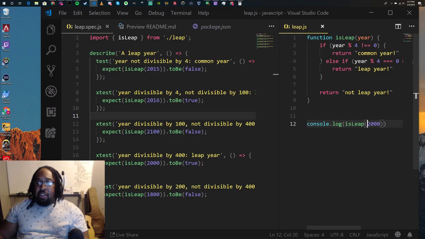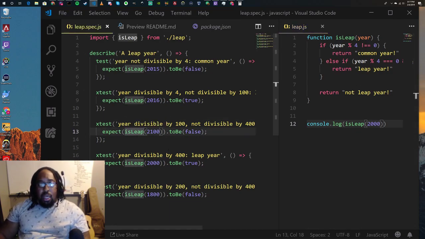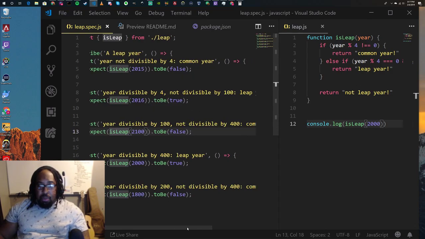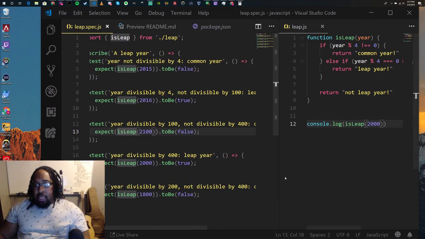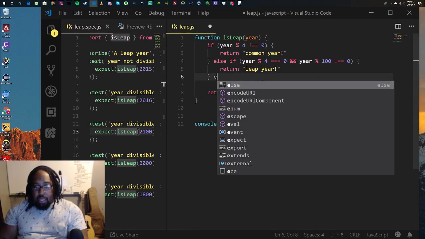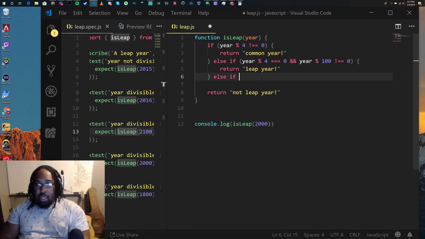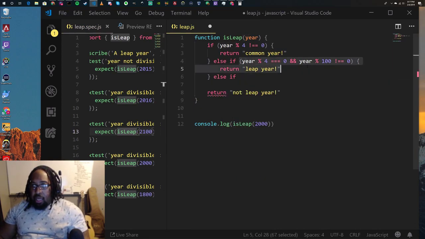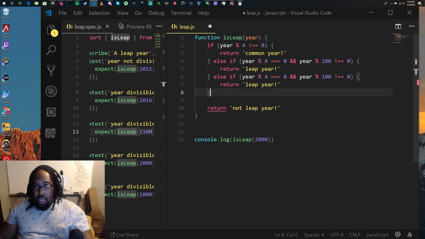So we can code to that. We can be fairly confident that we've coded to the second spec, and we can move on to the third one. We can say, hey, if a year is divisible by 100, but not divisible by 400, then it is a common year. So we got another block here. We can say else if, and we'll just copy all of our stuff here, just because we're lazy. And so what is it asking for?